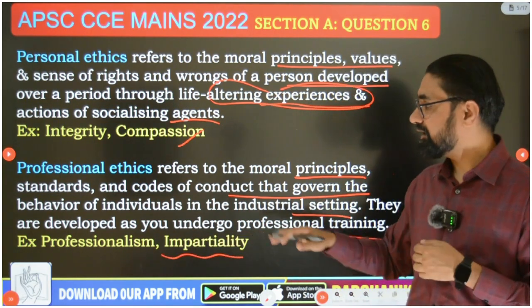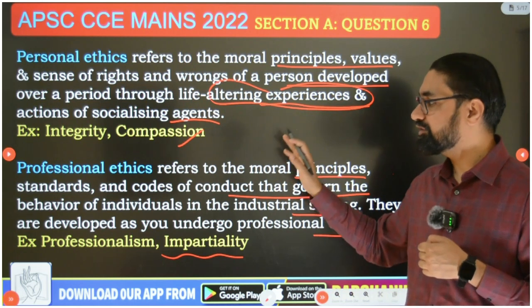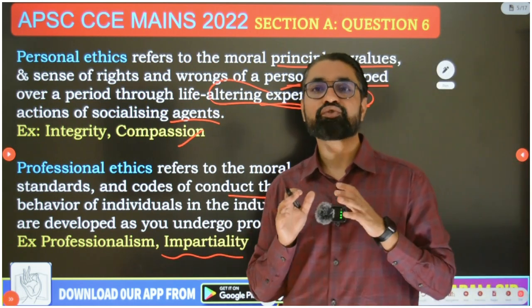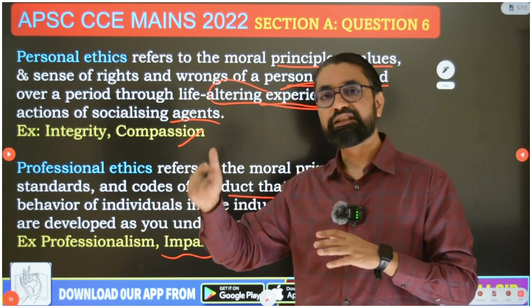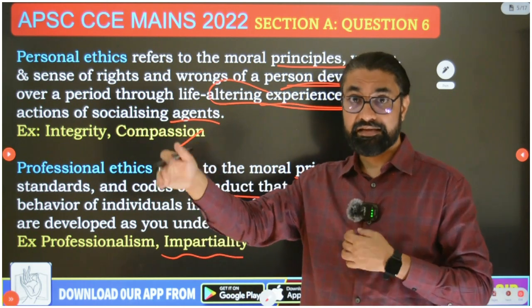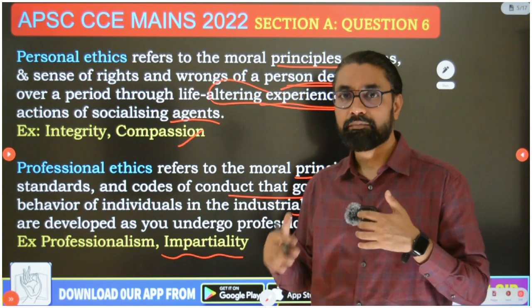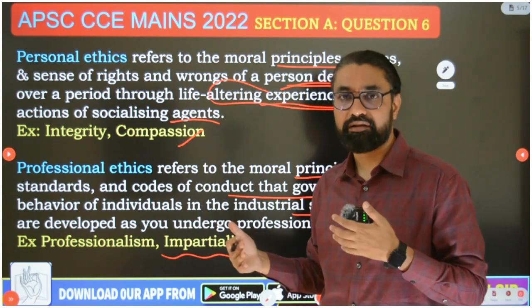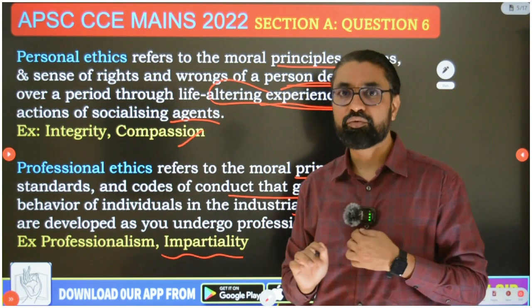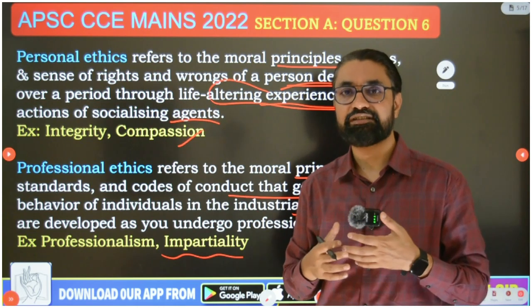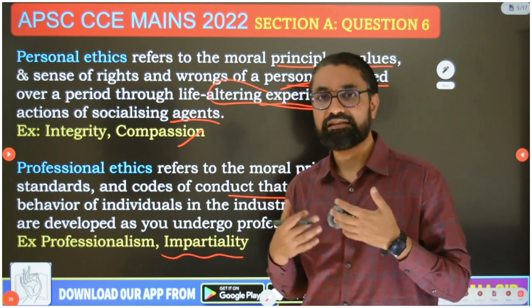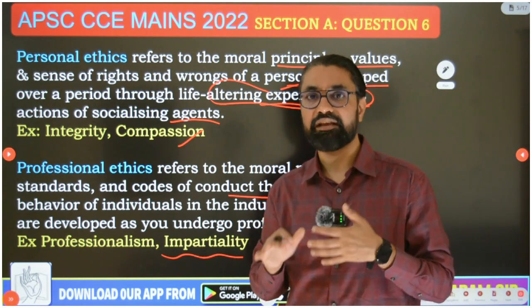These are the moral principles and codes of conduct we are supposed to hold on to with respect to the organization we work in. They are determined by the organization and we acquire them through professional training, whereas personal ethics we acquire through personal life-changing experiences and interaction with socializing agents.